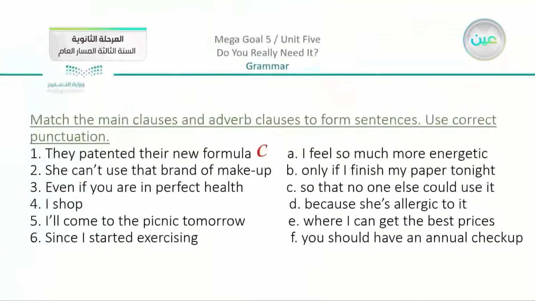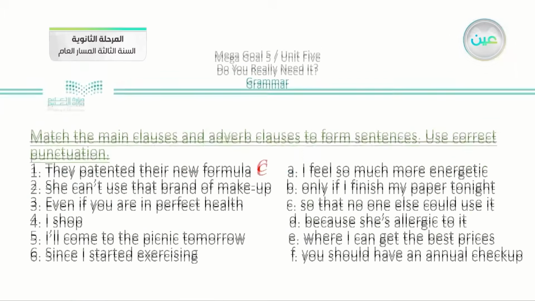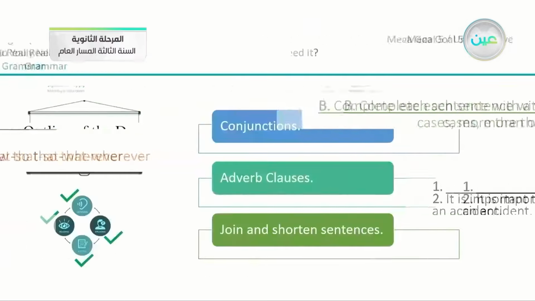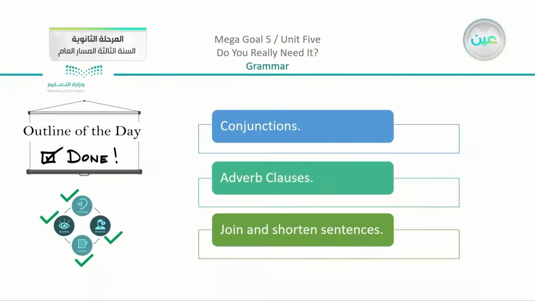Now we do have our exercises just to prepare. We have a match exercise on page 70, and another exercise on page 71. Now you can start with these exercises, and we will complete, inshallah, in our next lesson. So finally, we have our outline for the day. We talked about conjunctions.